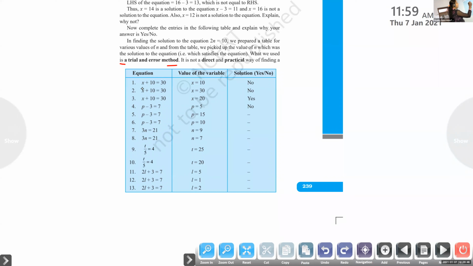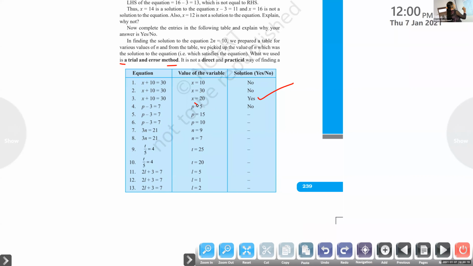Now, is it x equal to 30? No, ma'am. That is also no. But is it x equal to 20? Yes, ma'am. So when you give x equal to 20, we will get the total value of the equation as 30. So is it satisfied, yes or no? Yes. So that is our answer. Children, did you understand? Yes, ma'am.